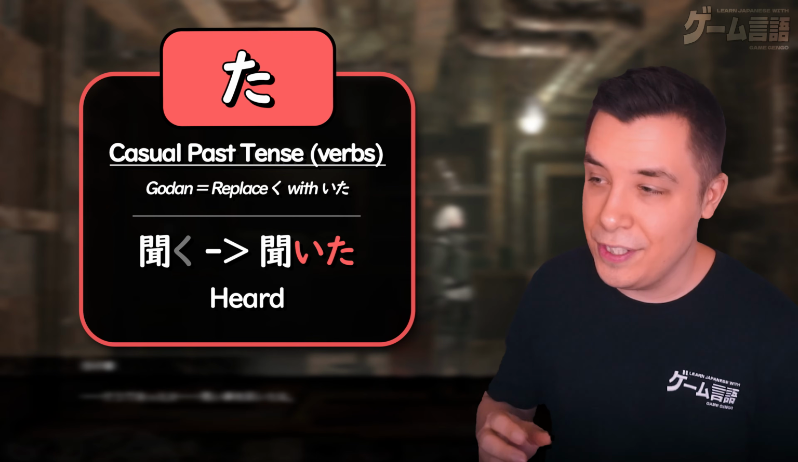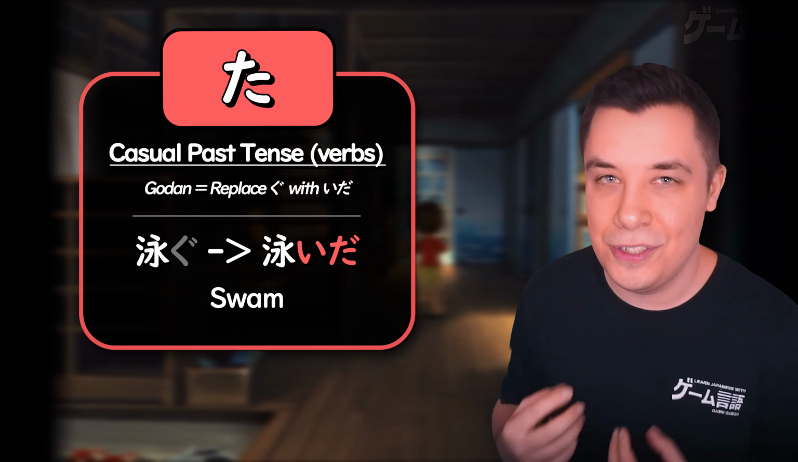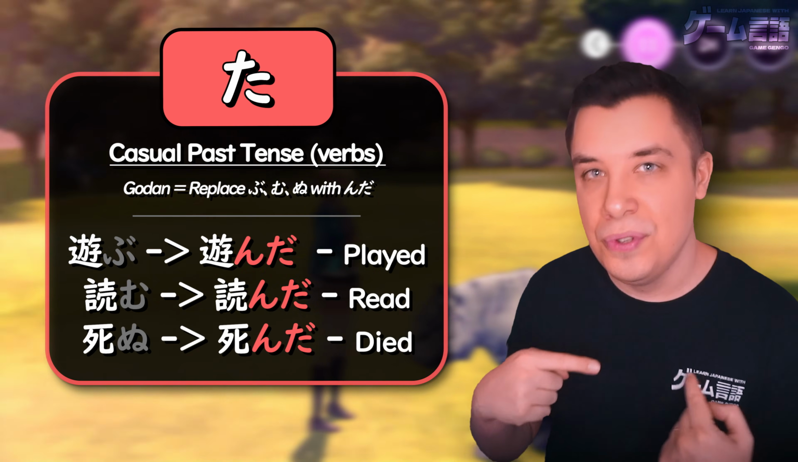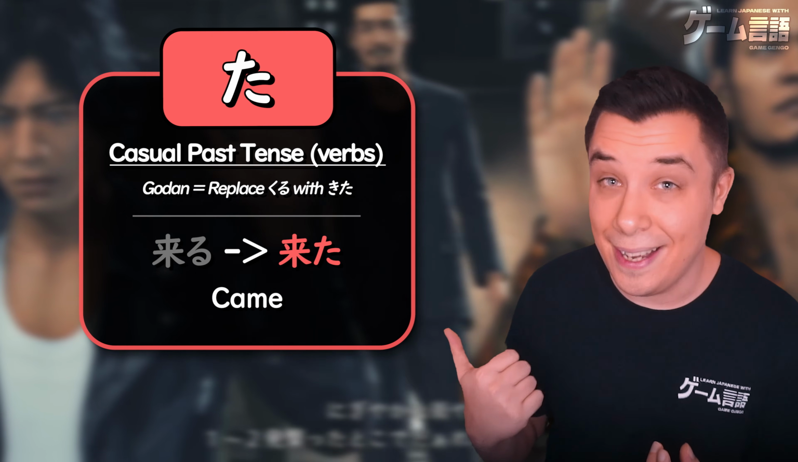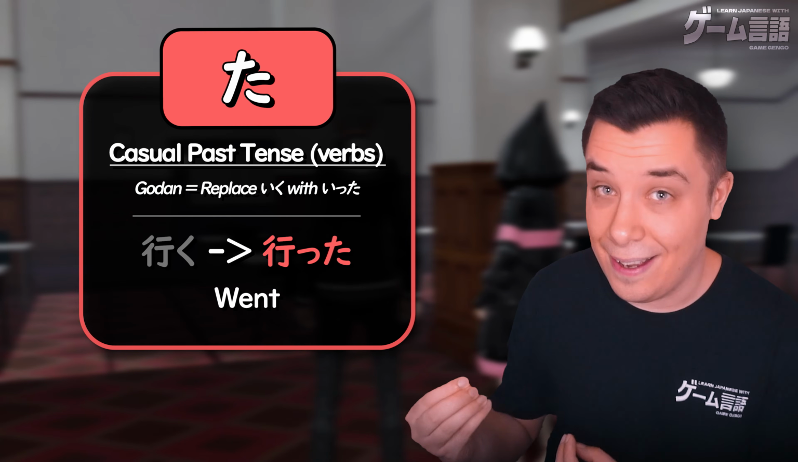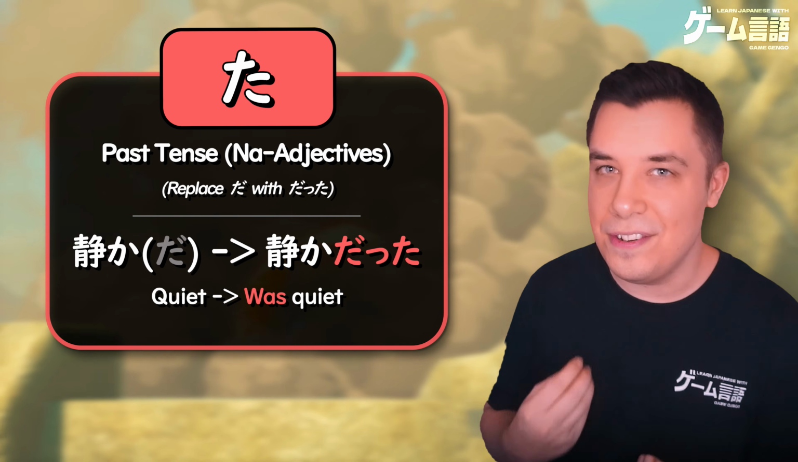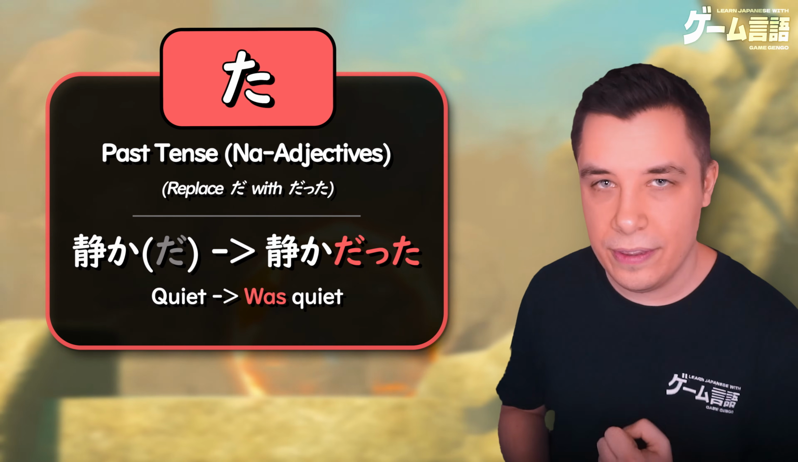Ku ending verbs turn into ita. Gu ending verbs turn into ida. Bu, mu, and nu turn into nda. Kuru turns into kita. Iku turns into itta. I adjectives replace the i with katta. Na adjectives and nouns replace the da with datta.